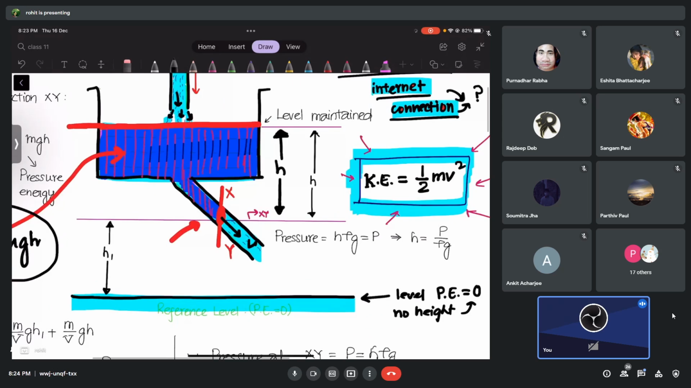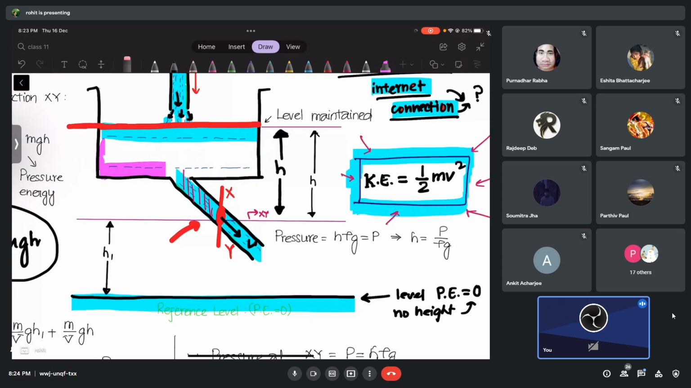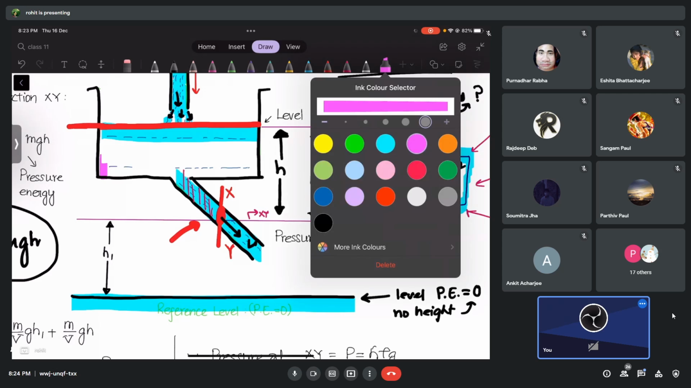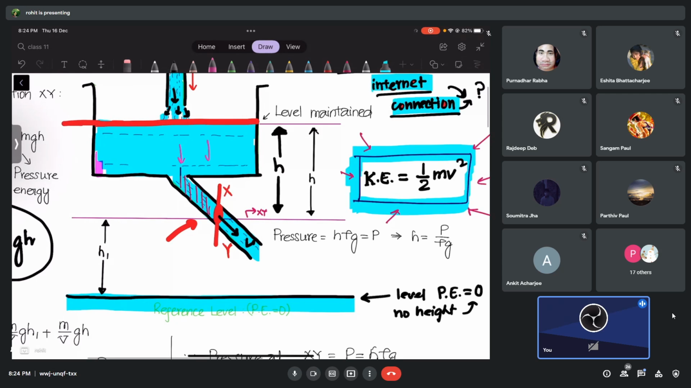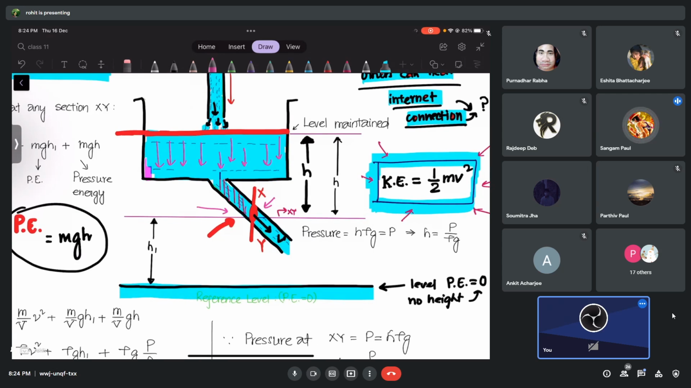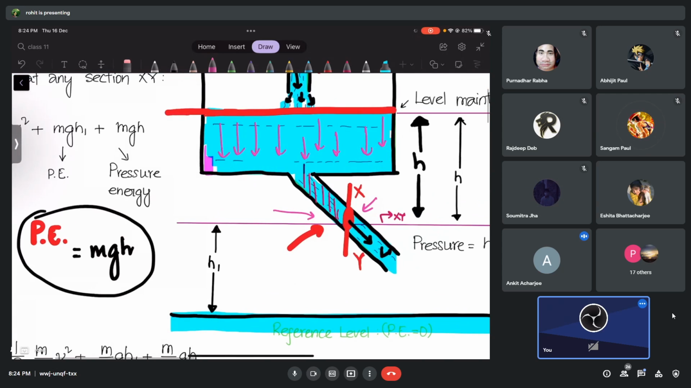And you will also agree with me that all this liquid above this level called x y, tell me, are they pushing the liquid at this level or not? Are they applying pressure or not? That is what I'm asking you. All this liquid above this level, are they pushing the liquid here or not? What do you think? Yes, sir, pushing. So that energy, we have a different name for it, we call it pressure energy.